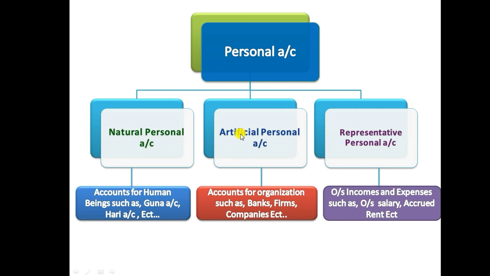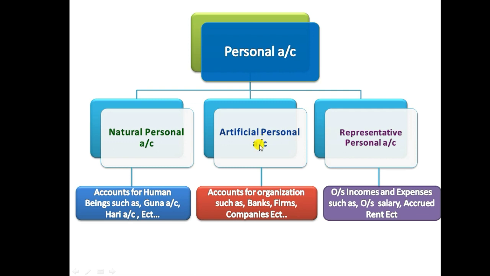Another one is the artificial personal account, accounts for organizations such as banks, firms, companies, etc. When we maintain business records for organizations in the name of the organization, we are using artificial personal account.